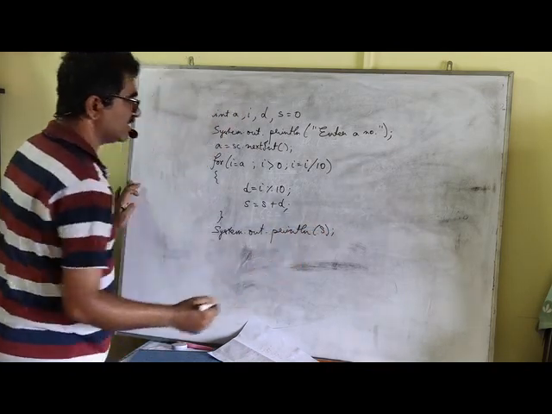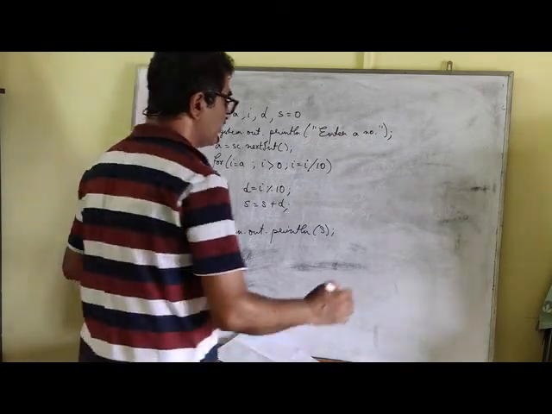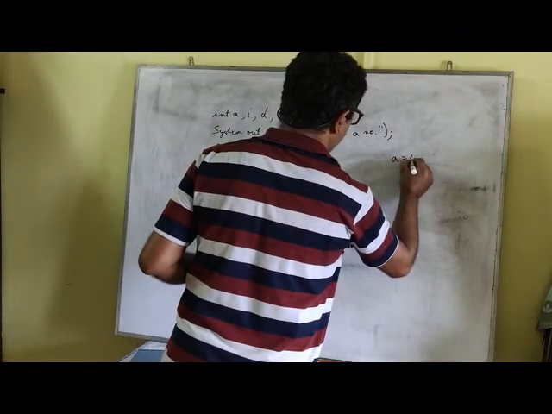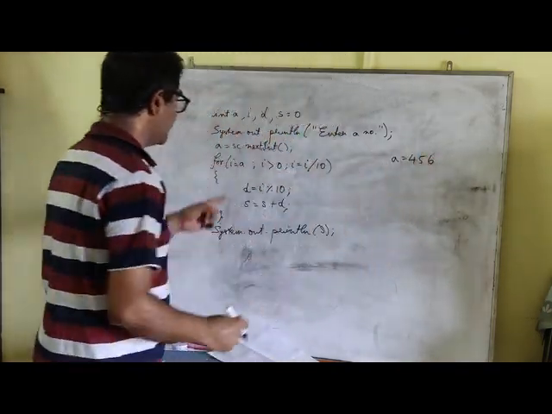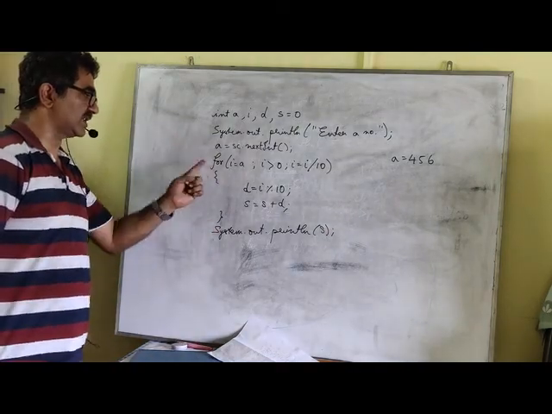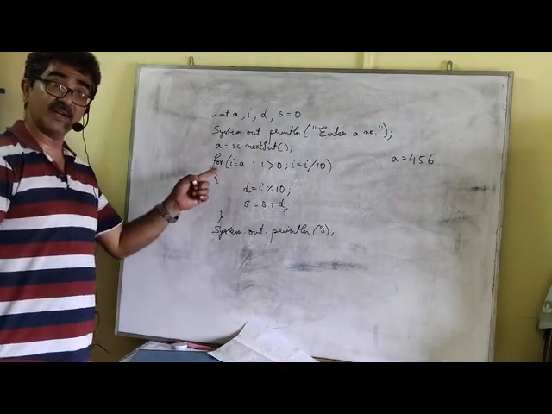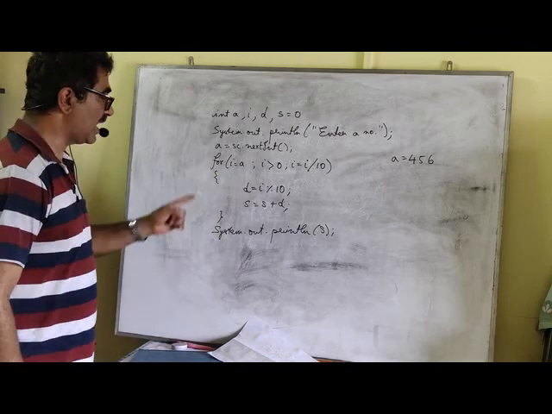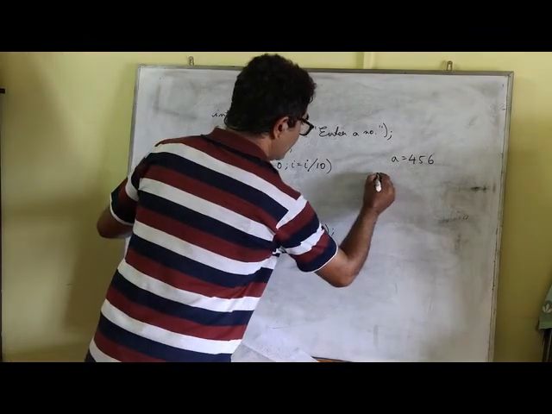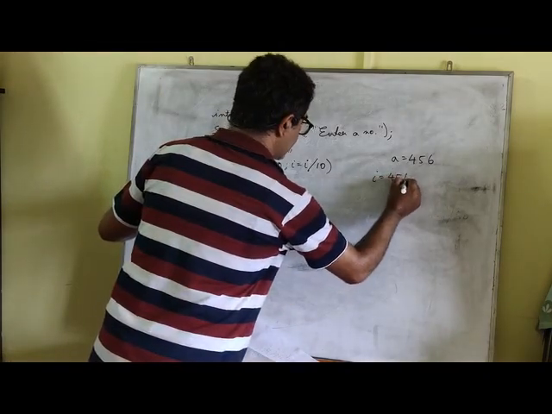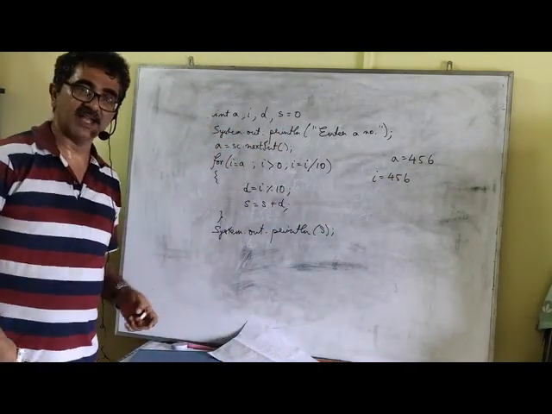So those who are doing it for the first time, see how this works. Suppose, say for example, I enter the value of a to be 456. What does the first statement become over here? Look at the initialization part of the for loop. i equal to a. So the value of i will be obviously 456. And what is written over here? i is greater than 0.